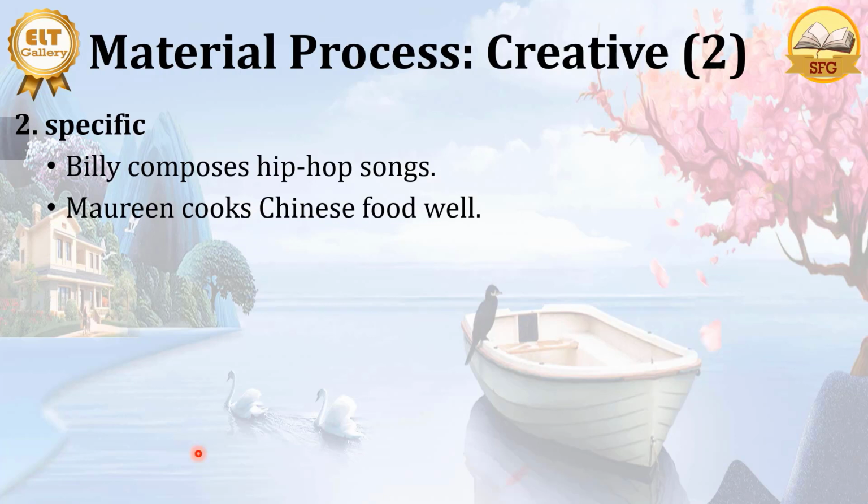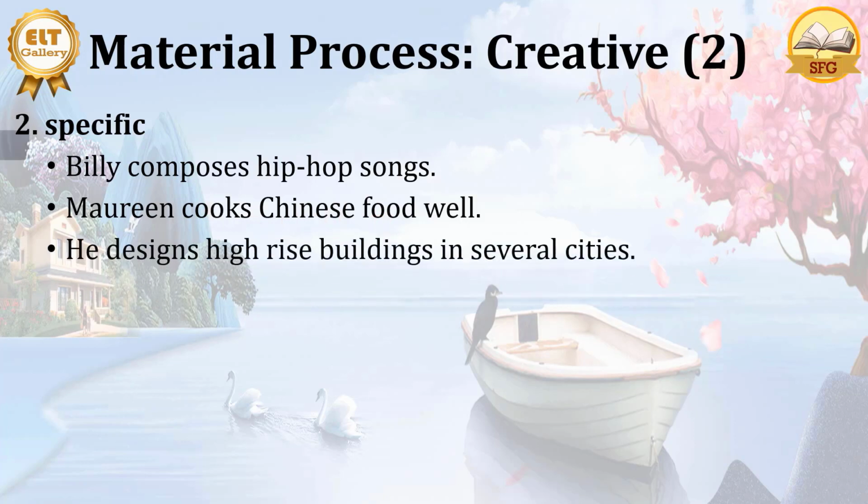Maureen cooks Chinese food well. We know Maureen is Chinese. Maureen cooks Chinese food well. Here, cook is very specific because it can only occur with something which is like food or meal or dishes or vegetables. So cooks here is specific. And then we have, he designs high-rise buildings in several cities. Here designs is specific because it can only occur with objects like dress or cloth or pattern or application. So the use of design is limited to certain things.